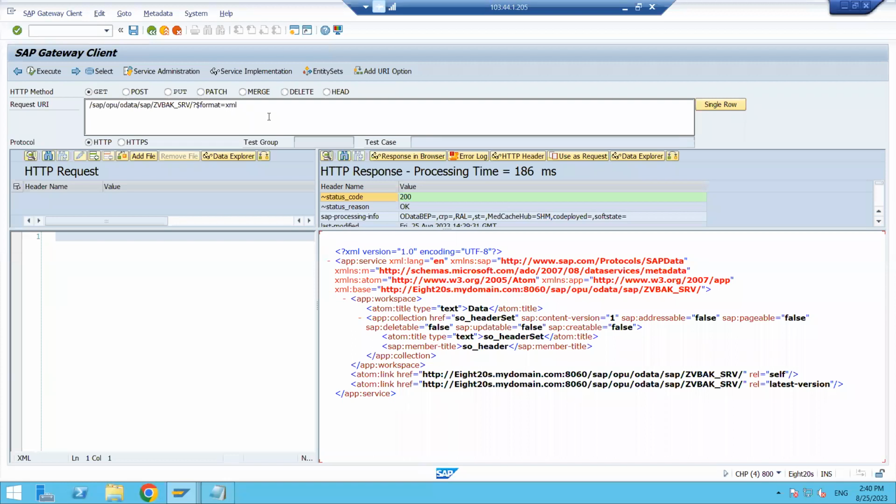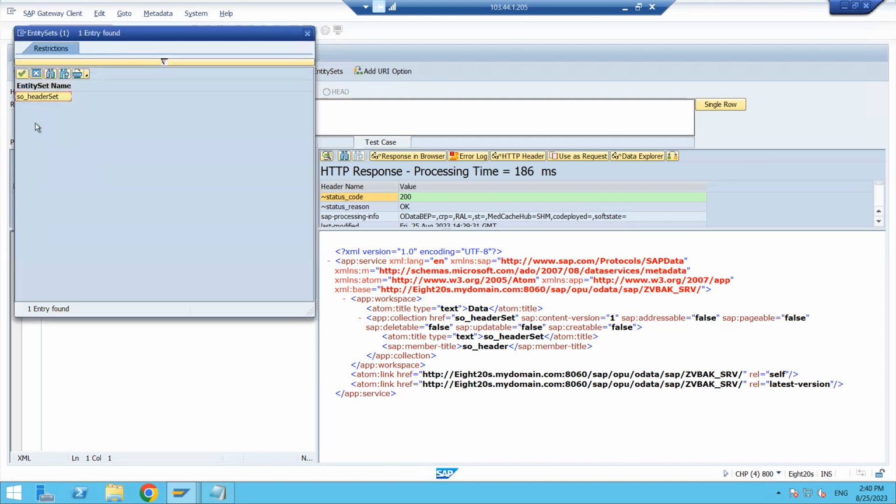The radio button is okay, but how can I fetch the data here? Here entity sets is there, right? In this service, ZVBAK_SRV, how many entity sets have you created? Only one entity set, right? Click on this Entity Sets button here, and it will show the list of entity sets, how many entity sets we have created at the project level. All entity sets will show here. I have created only one entity set, so it is showing only one thing here. Just double click on it.